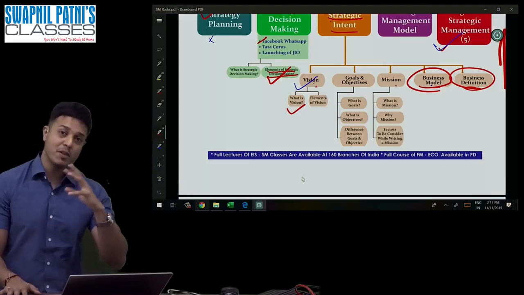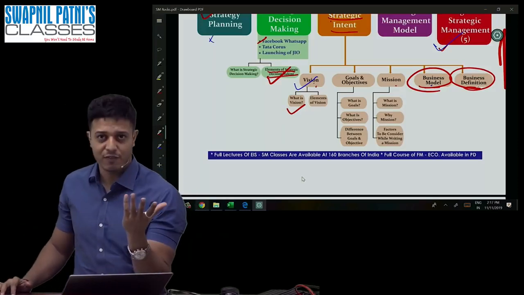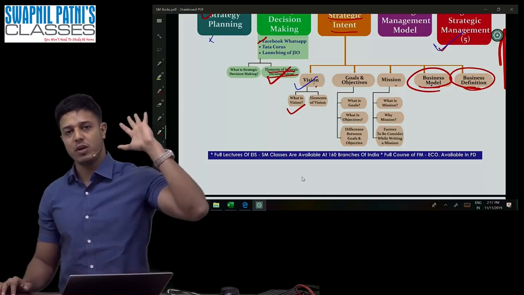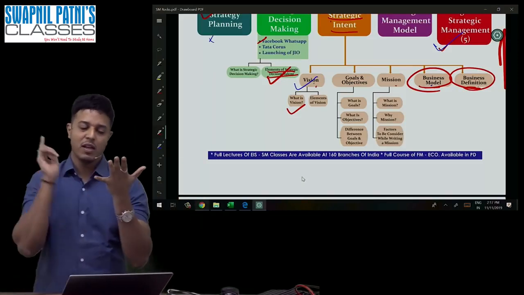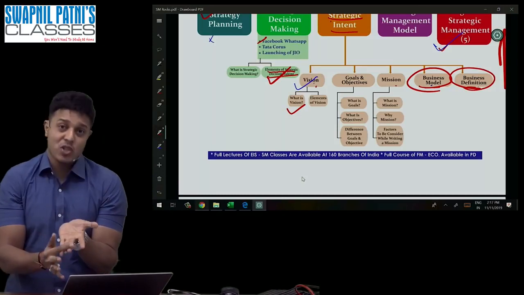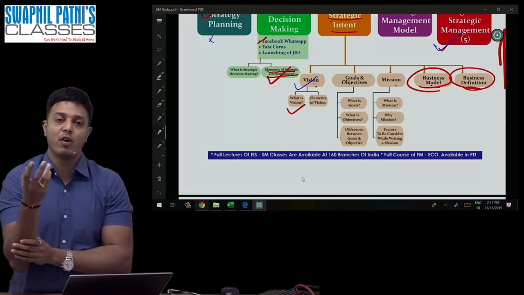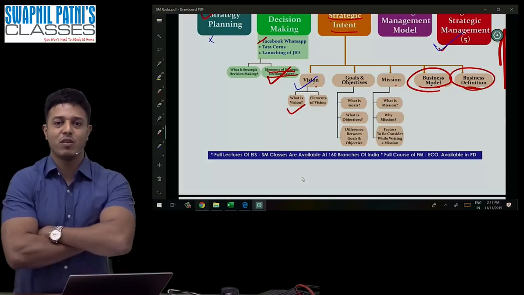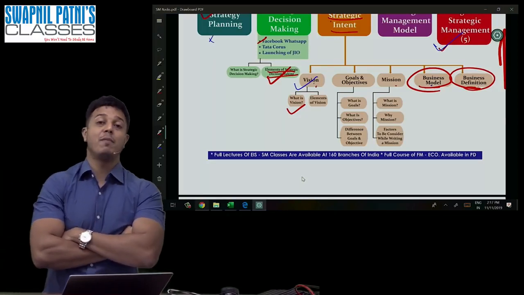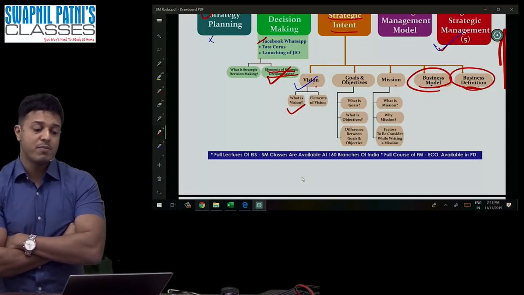Okay, and moreover, it should be challenging. It should be understandable. It should help you to evaluate yourself. So remember 8 points: specific, measurable, achievable, relevant, time binding. It should be understandable. It should be challenging. Yet it should help you to achieve. It should be able to help you to evaluate whether you could achieve those targets or not. And it should also help you in decision making. Okay. So these are the characteristics of objectives.